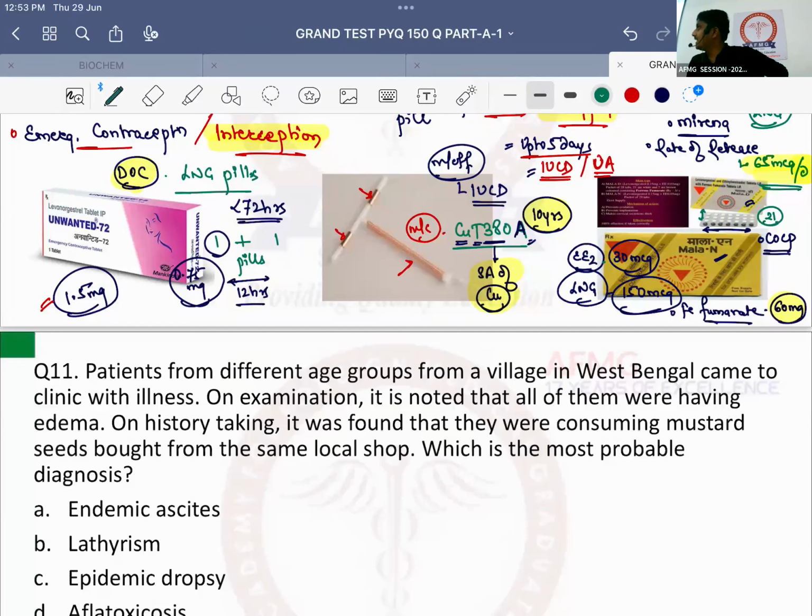Antra. Very good. It is DMPA, that is depo medroxyprogesterone acetate. Another question. DMPA का dose कितना है? 150 milligram once every 3 months. Shabash. It is an intramuscular injection.